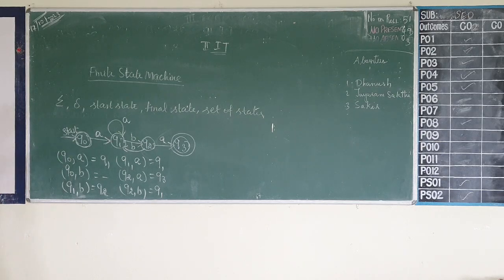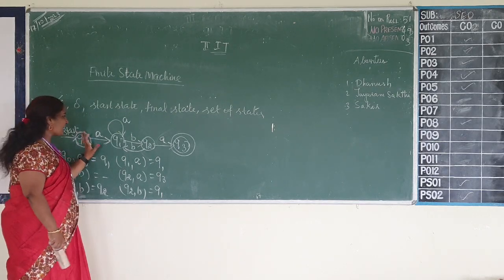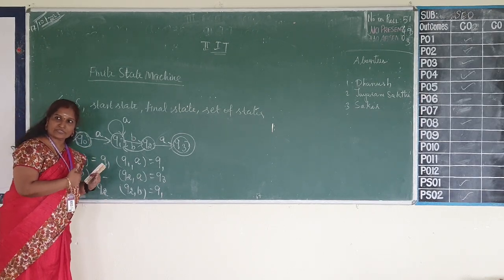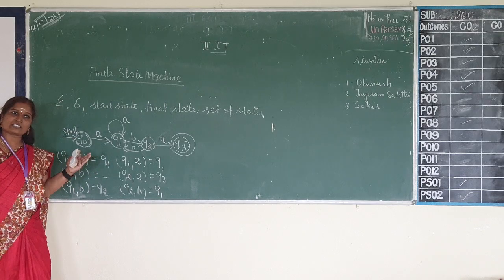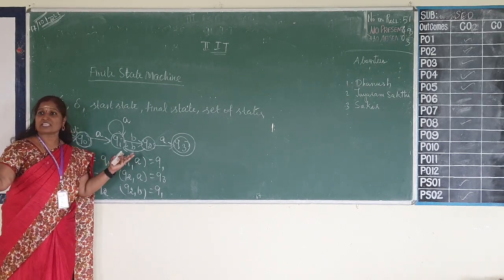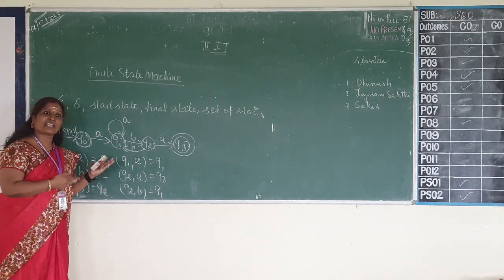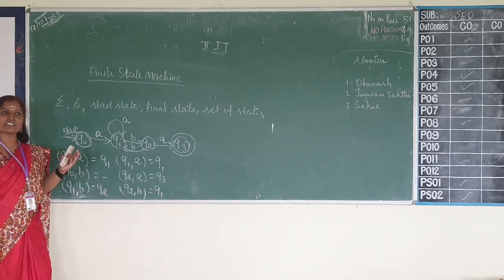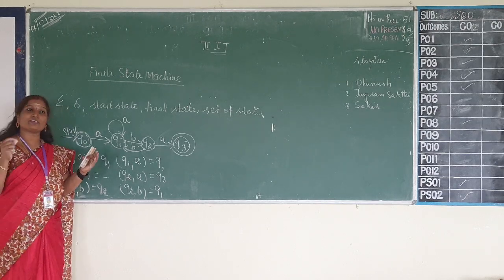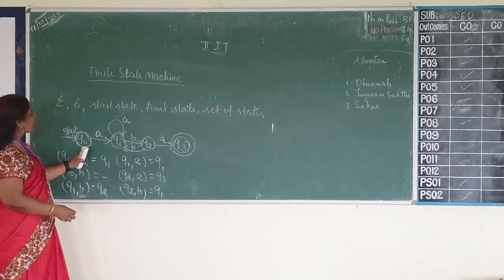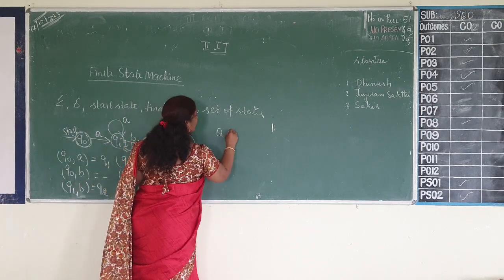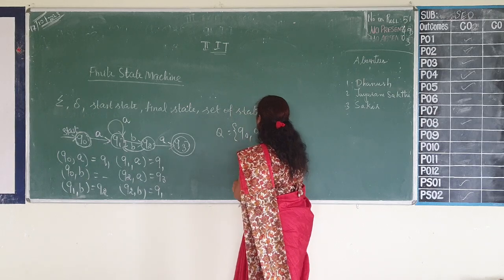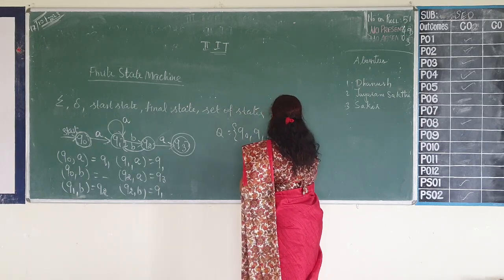So what are all the things you see here? You can see some number of states, a finite number of states. If it goes on and extends to hundreds, thousands, lakhs of states, I don't say it is a finite state machine. So what is the first condition? I can have only a finite number of states. There must be a limited number of states. Here, I am using Q to represent states, Q is Q0, Q1, Q2 and Q3.